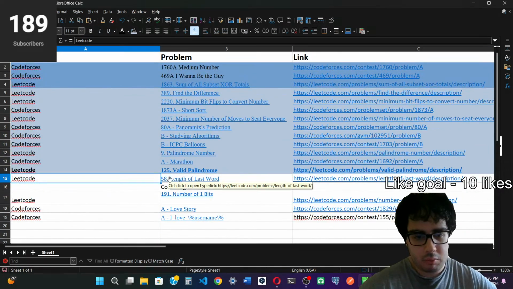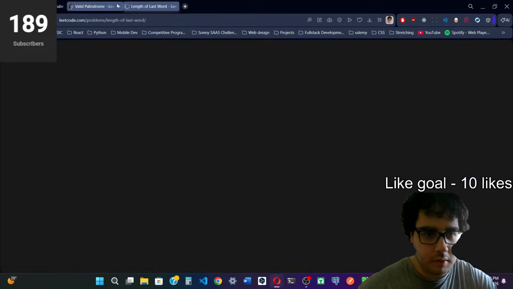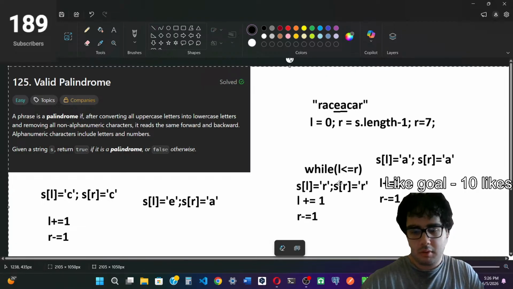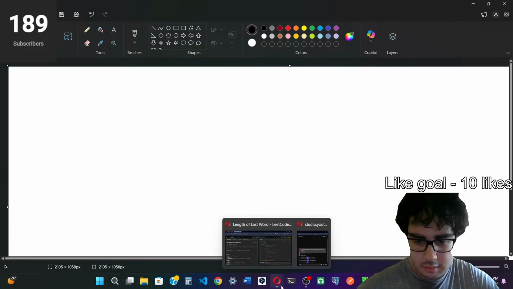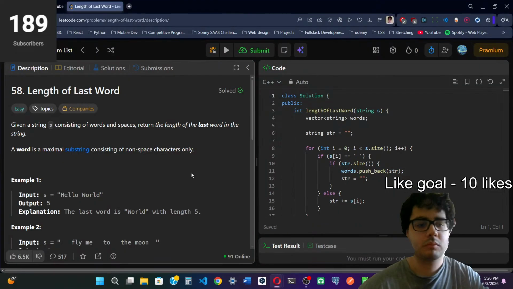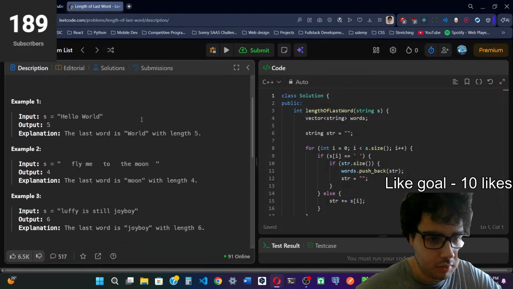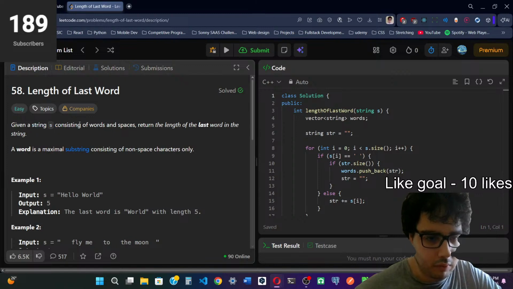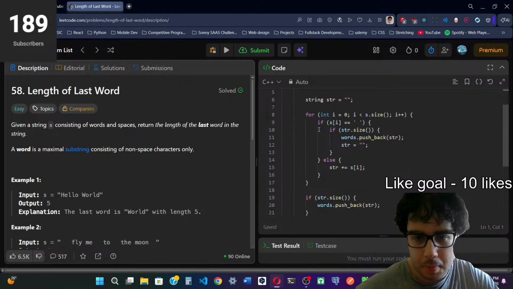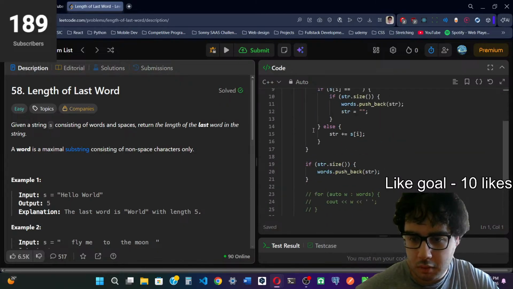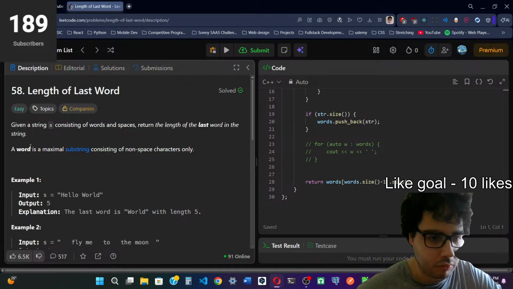Anyways, next one is length of last word. Okay, so we're gonna delete this. Given a string S consisting of words and spaces, return the length of the last word in the string.